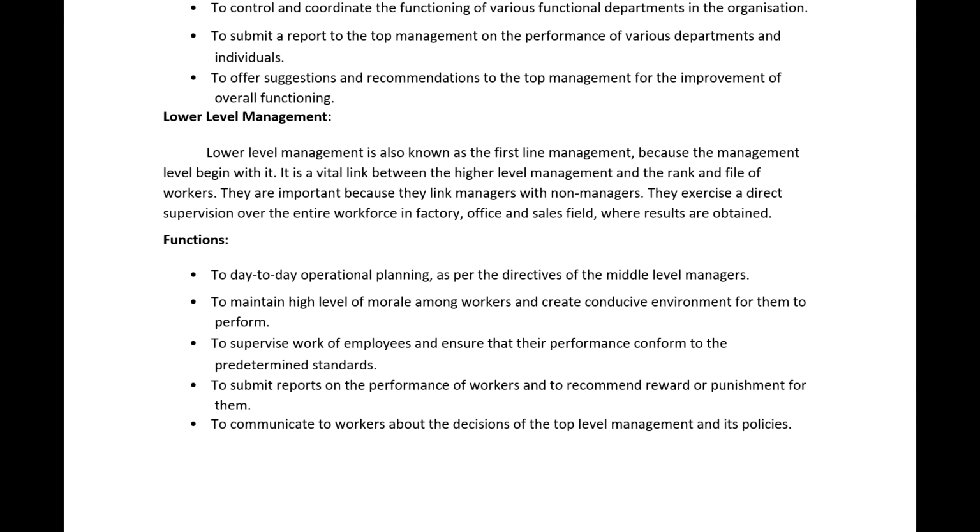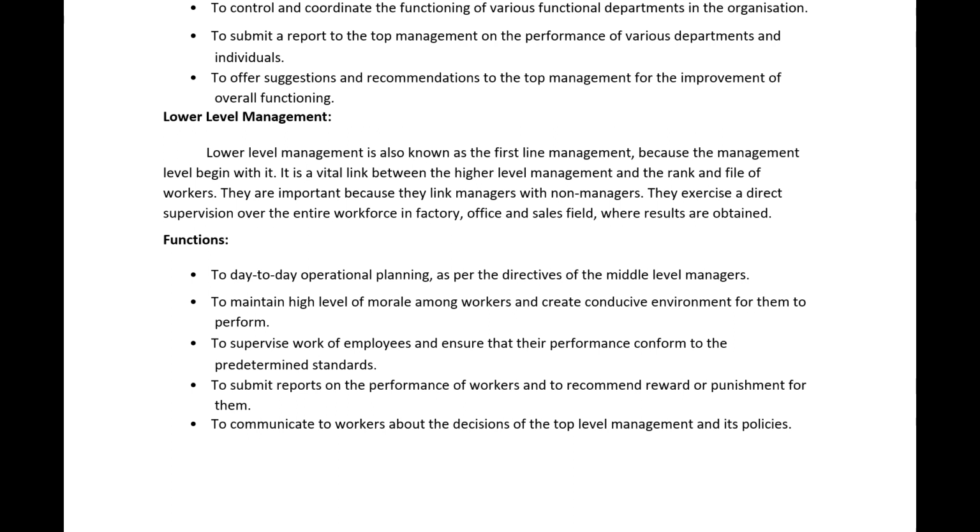To submit reports on the performance of workers and to recommend reward or punishment for them. So if any worker works very well and the productivity is increased, a reward is given. Or if there is any issue on behalf of any worker, whether any punishment should be given, whether he or she should be suspended or something like that. These decisions should be taken by the top level manager. To communicate to workers the decisions of the top level management and its policies. So the workers should know the policies which are set by the top level management.